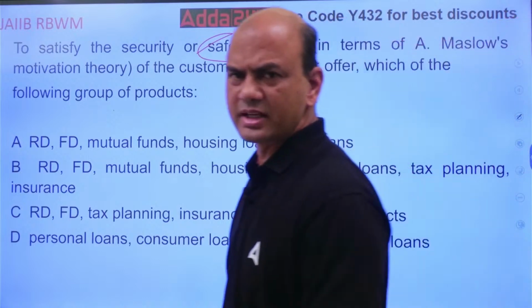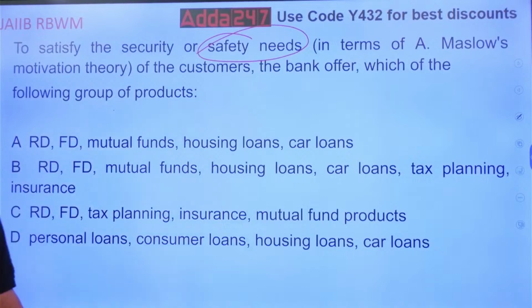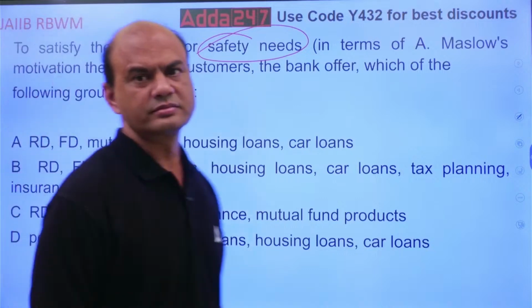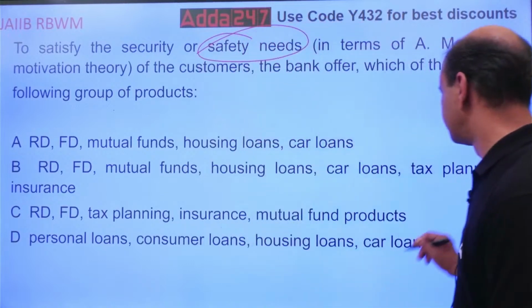Think, the answer is there within the four options and it is a very easy answer. What do you think? Very easy answer. It is this one.